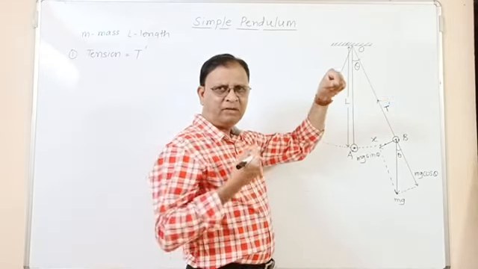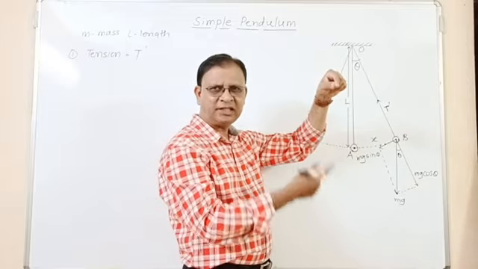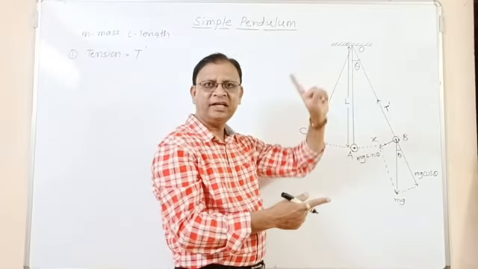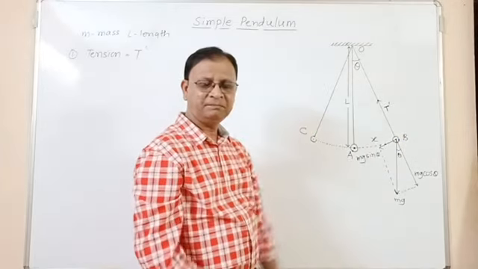You know, when the bob performs simple harmonic motion or oscillates, the string remains straight. As the string remains straight, we can say that there is a tension in the string, directed towards the point of suspension.